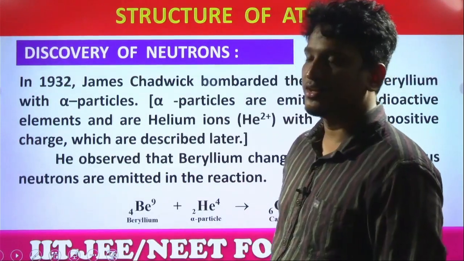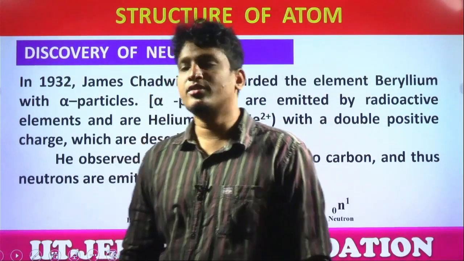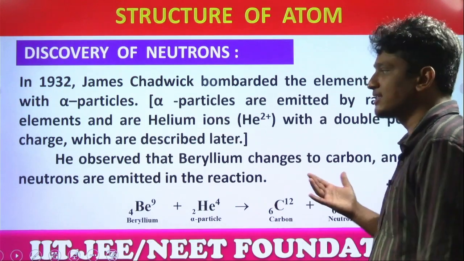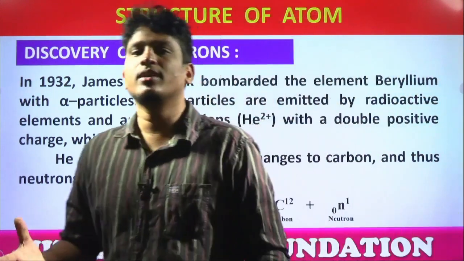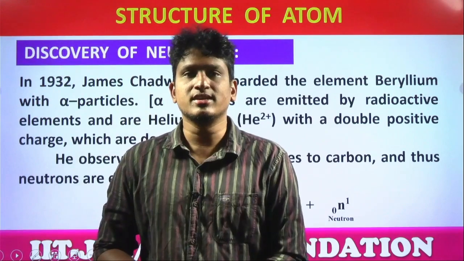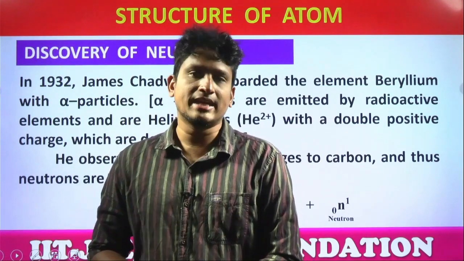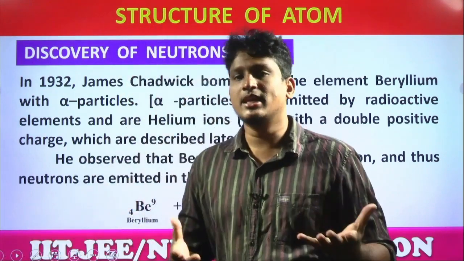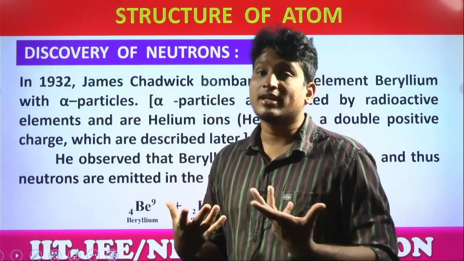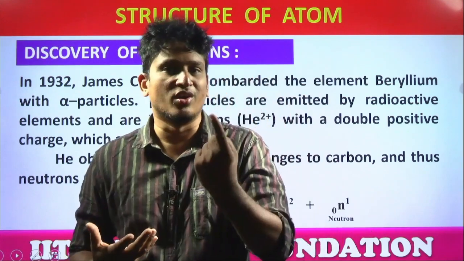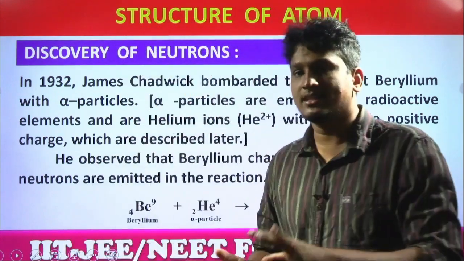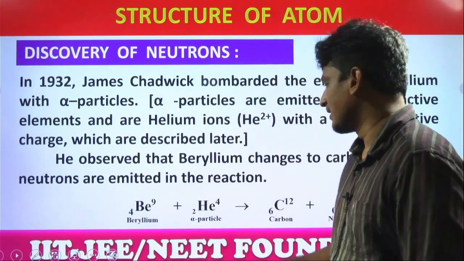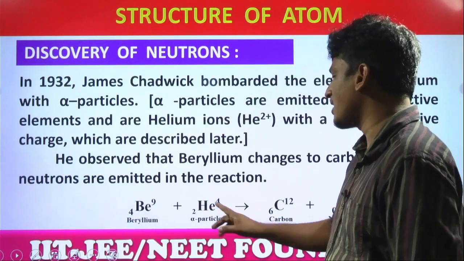Discovery of neutrons, students. The discovery of neutrons was done by the scientist James Chadwick, in a nuclear reaction. It is an accidental discovery, students. He was performing a nuclear reaction between beryllium and helium. He was bombarding this beryllium with helium, and he got carbon and a neutron. So it is an accidental discovery. Look here: beryllium atomic number 4, mass number 9; helium atomic number 2, mass number 4.